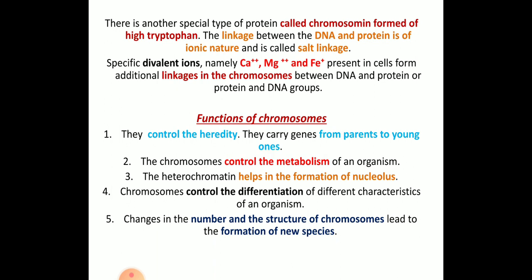The last concept is the function of the chromosomes. This question can be asked for 3 or 2 marks. They control our heredity, act as the genetic material, and carry the genes from our parents to offspring. The chromosomes control the metabolism of the organism, and heterochromatin helps in the formation of the nucleolus. Chromosomes control differentiation, and changes in the number and structure of the chromosome lead to mutation and new species being formed, or speciation takes place.